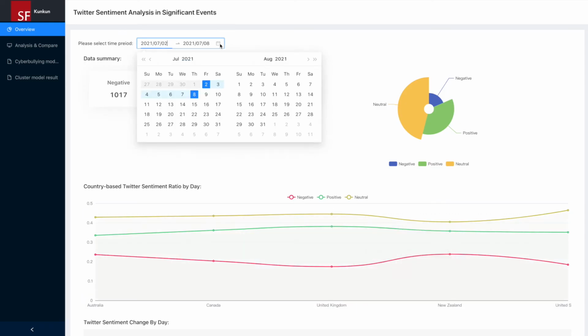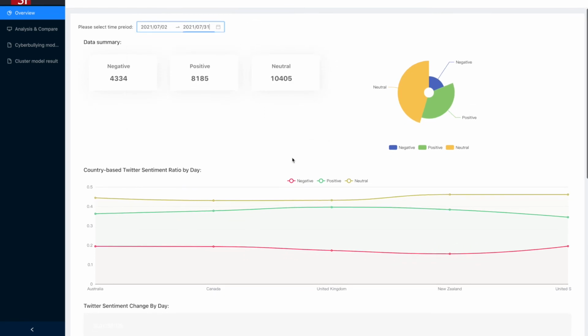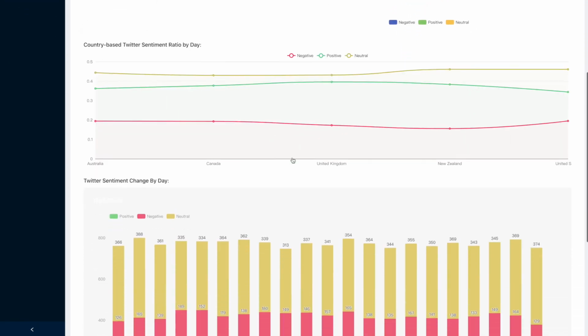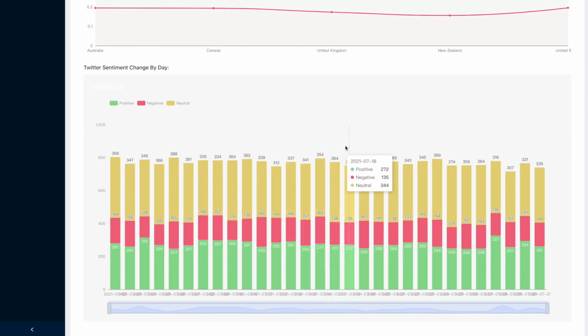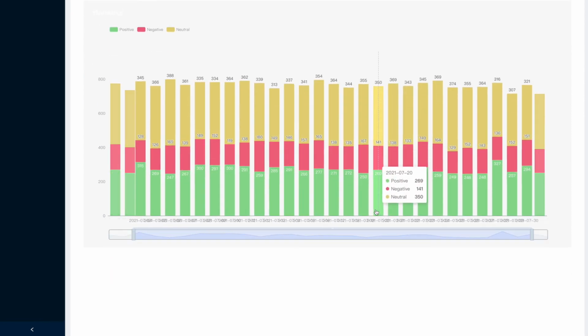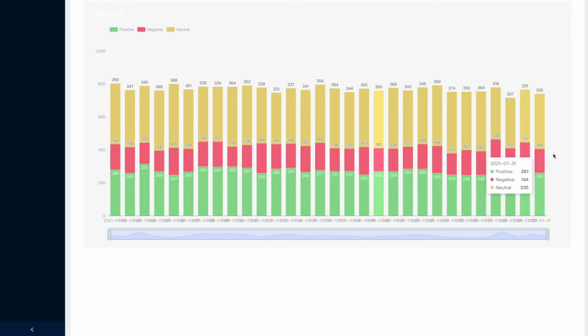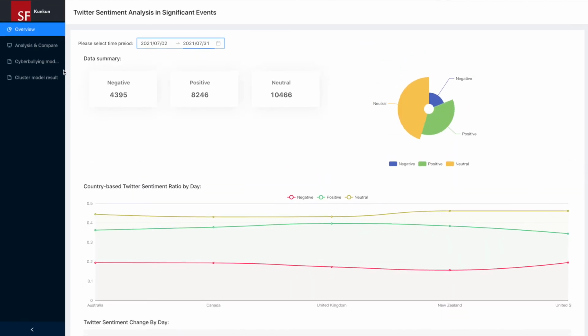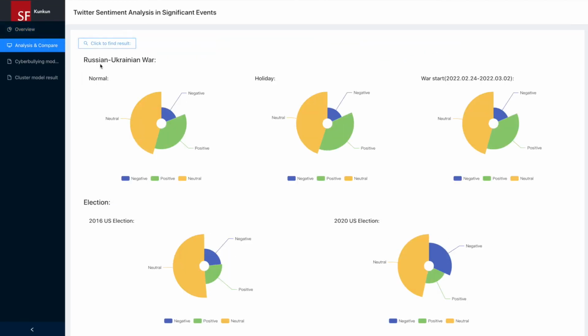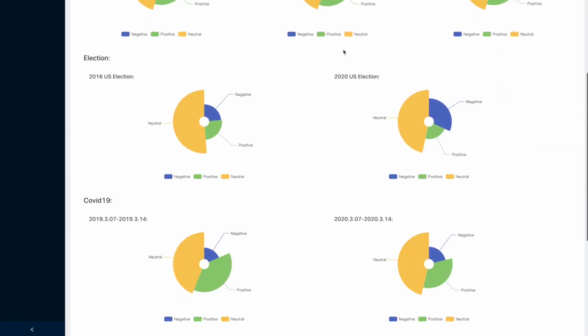And here comes our data product part. As you can see here, we can select the time period to be curated through the time selector. The page will display the positive, negative, and neutral sentiment ratios of daily tweets in a selected time period. We can see people's emotions change among those events.